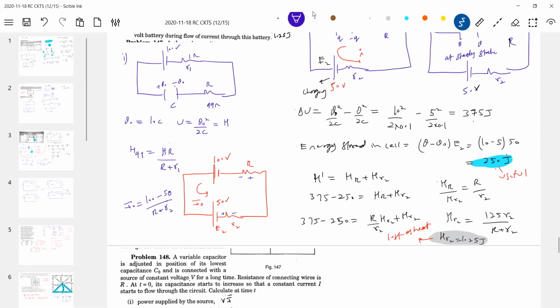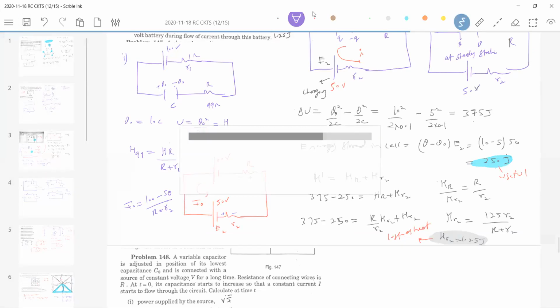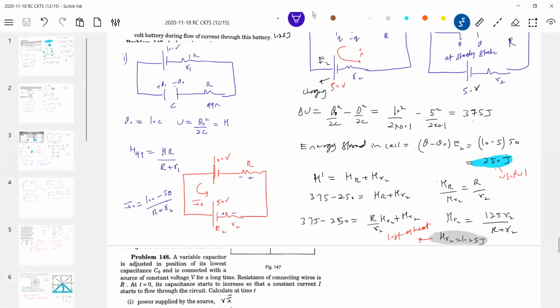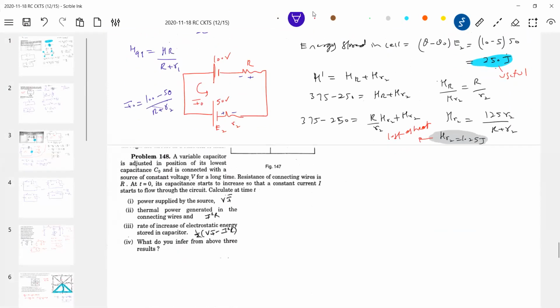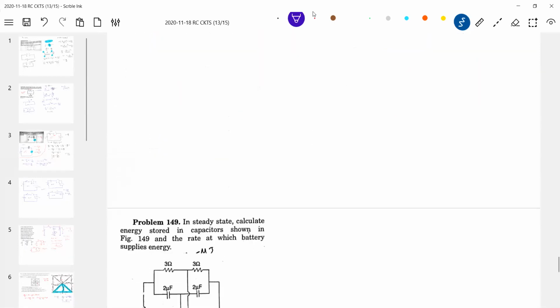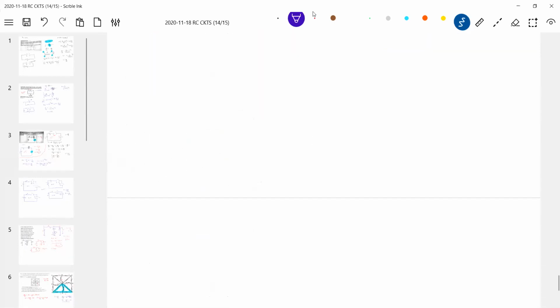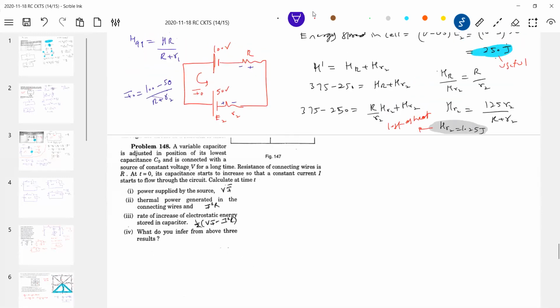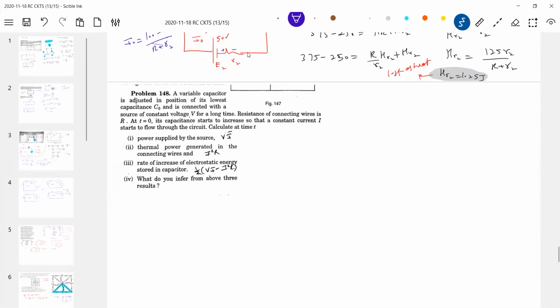Only thing is, this capacitor is getting discharged here through the cell. For that, you have to write the expression. Okay, I of t, you have to generate the equation. So it will be exponentially decreasing. From I naught, it will start decreasing. We have only these two left over. Let's take this one. Good conceptual question.